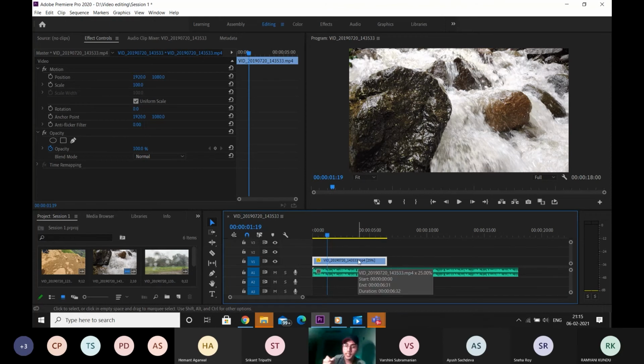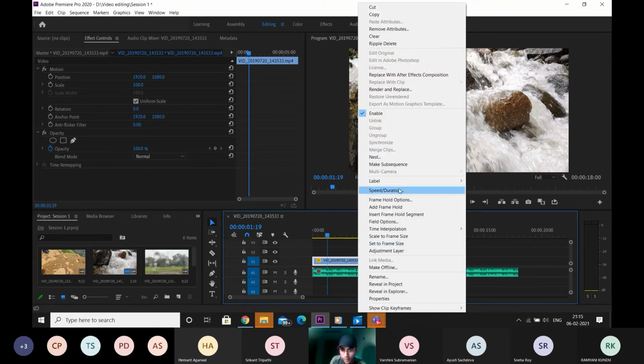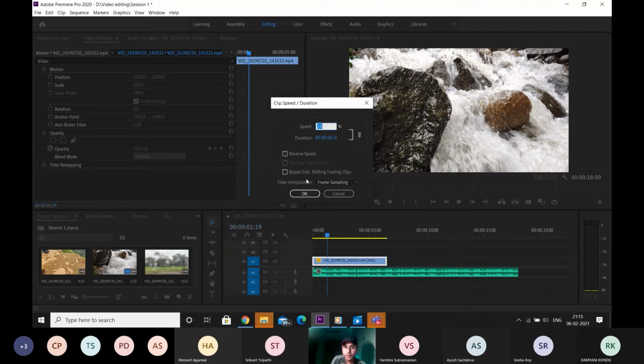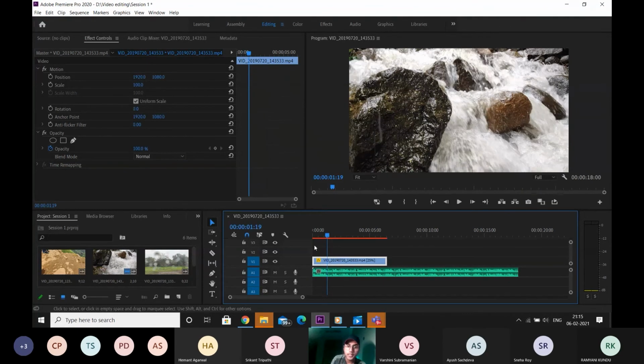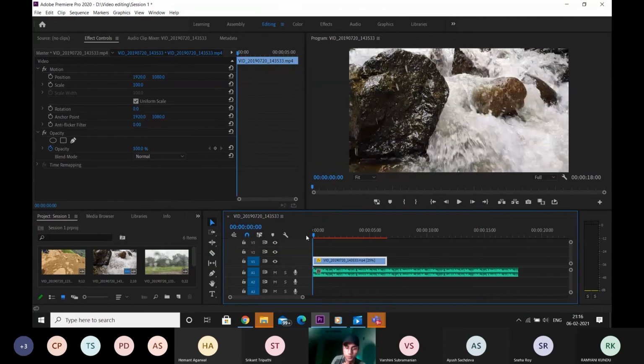Why did I tell you this? Because I'll go to the speed and duration settings again. As I said, in optical flow the software has to do a lot of calculation. So as soon as I put it on optical flow and press OK, you see this line has become red, indicating that for every alternate frame it has to do a lot of calculation. For that reason, the software won't be able to play this video smoothly now.